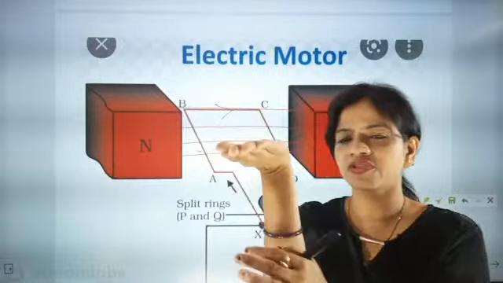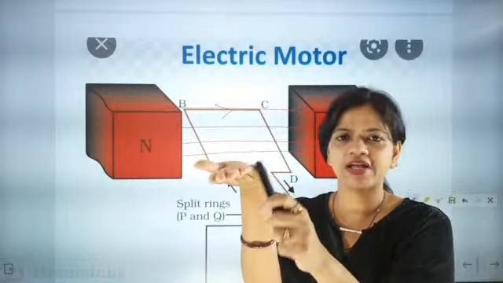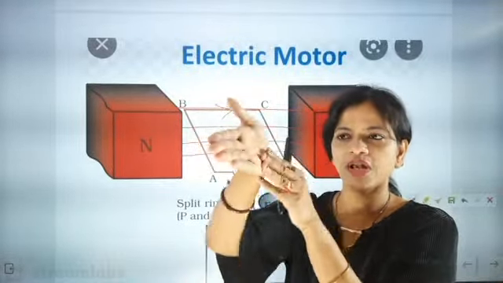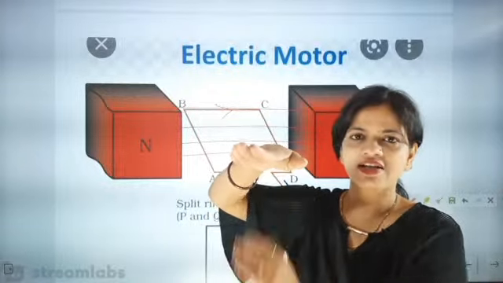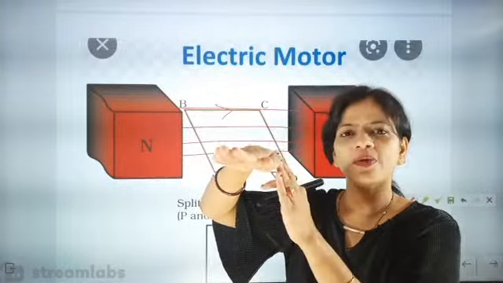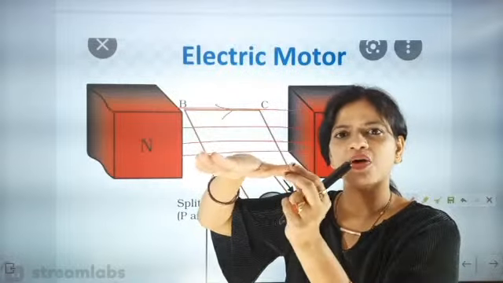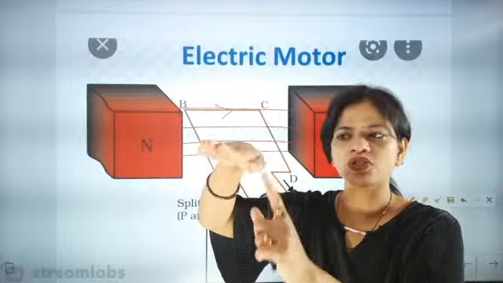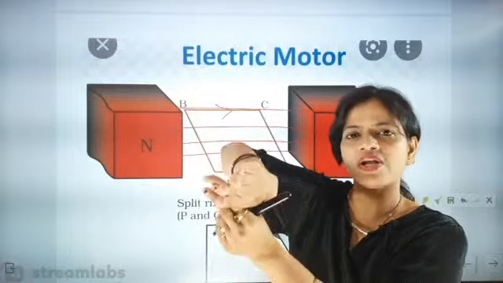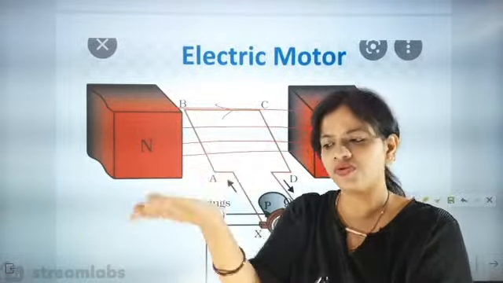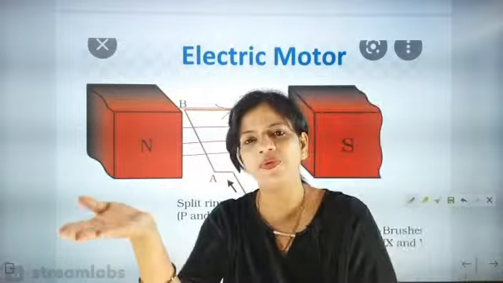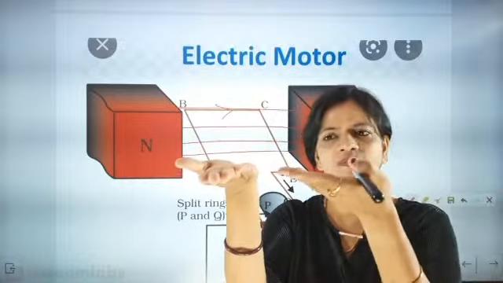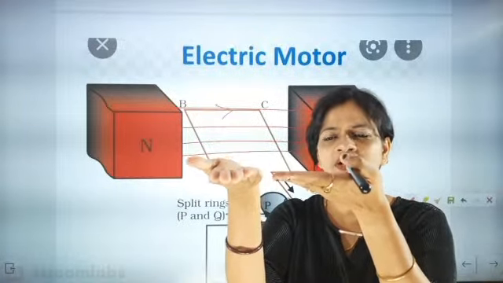So if this is the blade and this is my AB side, then on this AB side the force acts downward, it moved like this, and then due to inertia it rotated like this. Once it came like this, what happened? The thumb was on that side, now the thumb came this side. Now the force will again take it down, and again it will rotate like this. So it will have a continuous rotation, and every time it comes to the north side, the force will act downward.